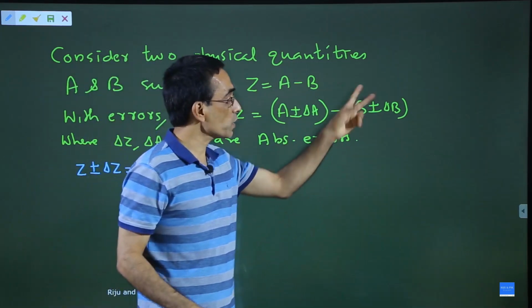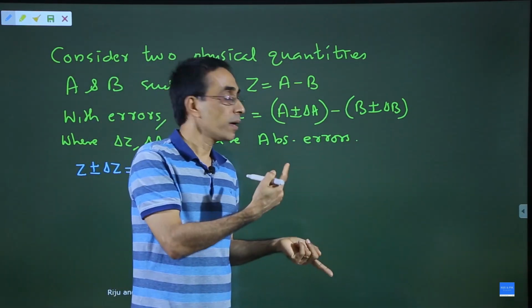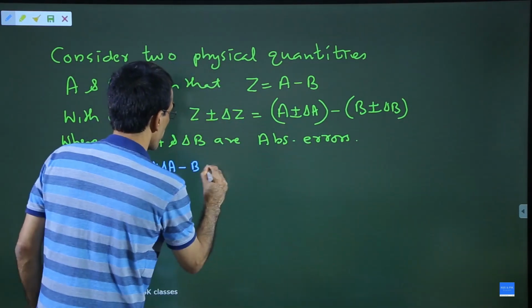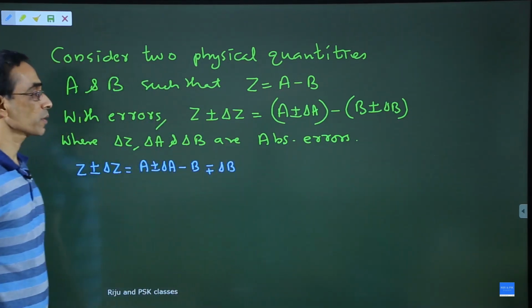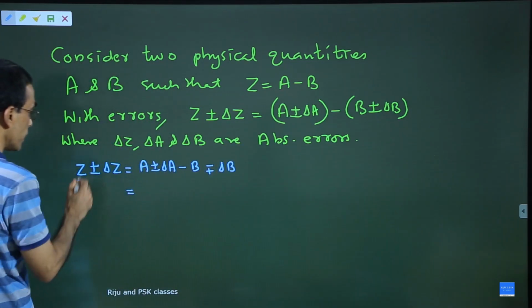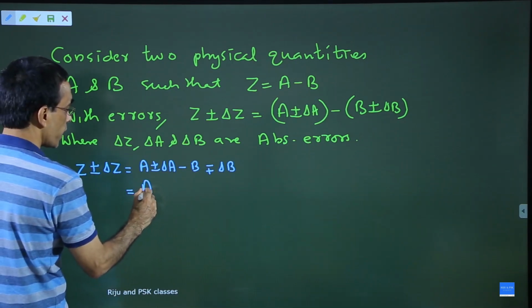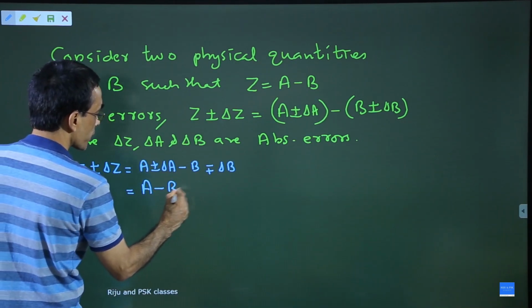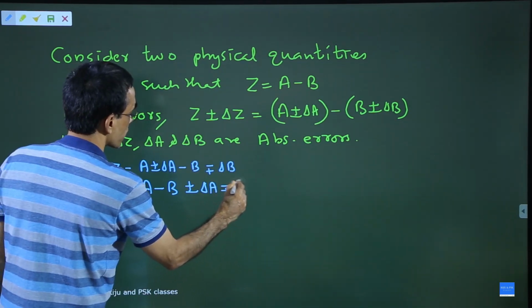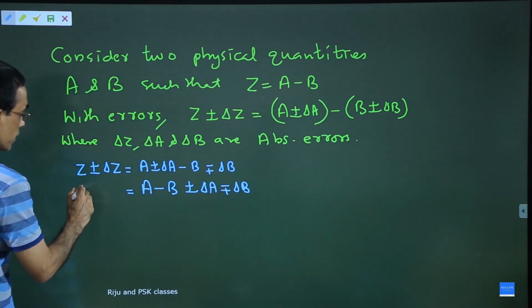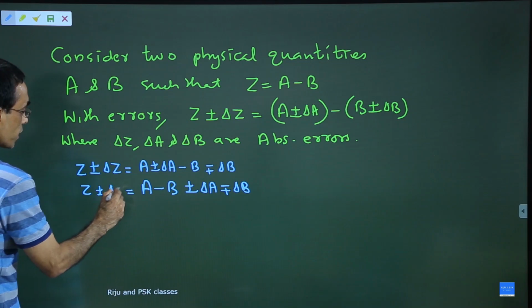So minus of plus or minus delta B will become minus or plus delta B. So this is equal to A minus B plus or minus delta A minus or plus delta B. This is Z plus or minus delta Z.